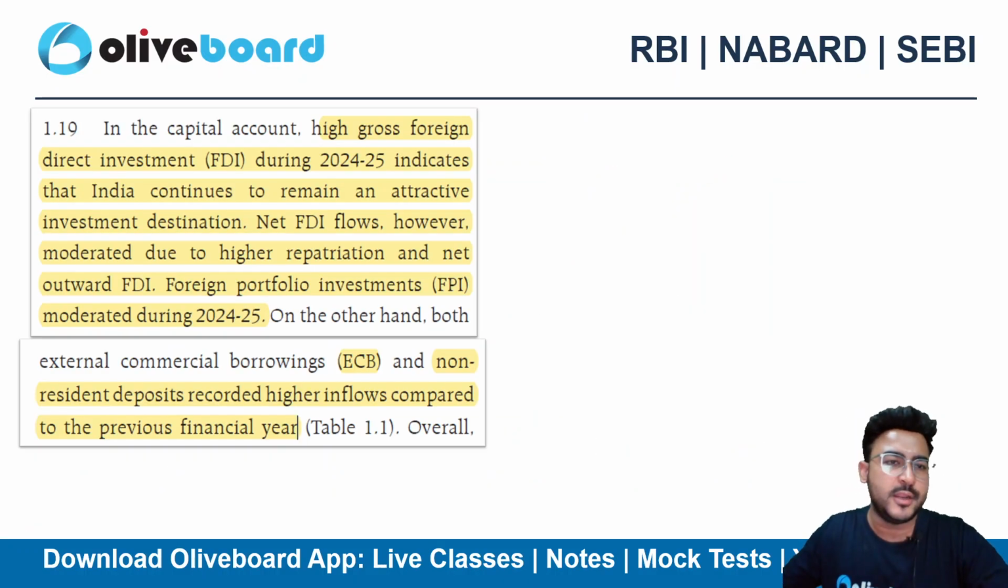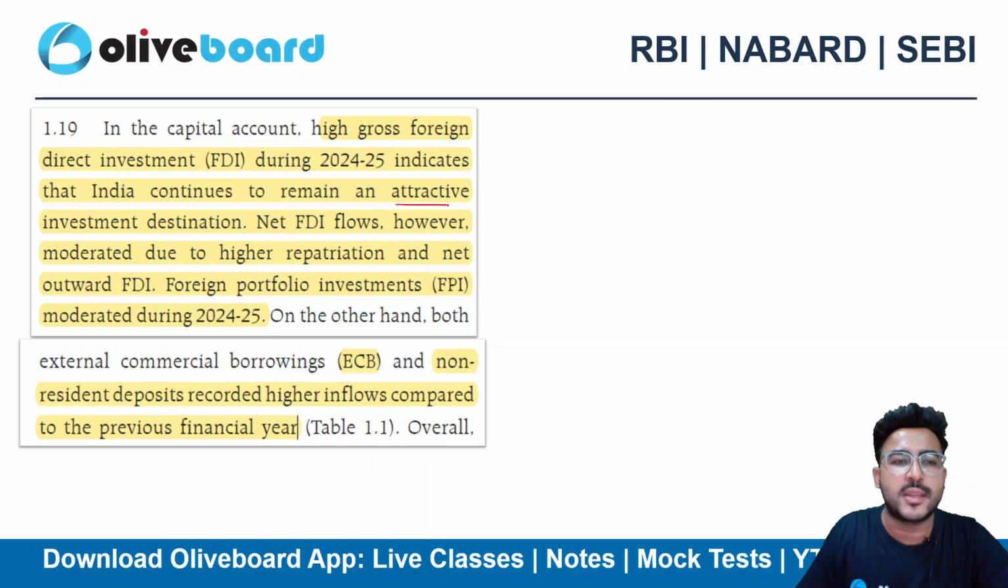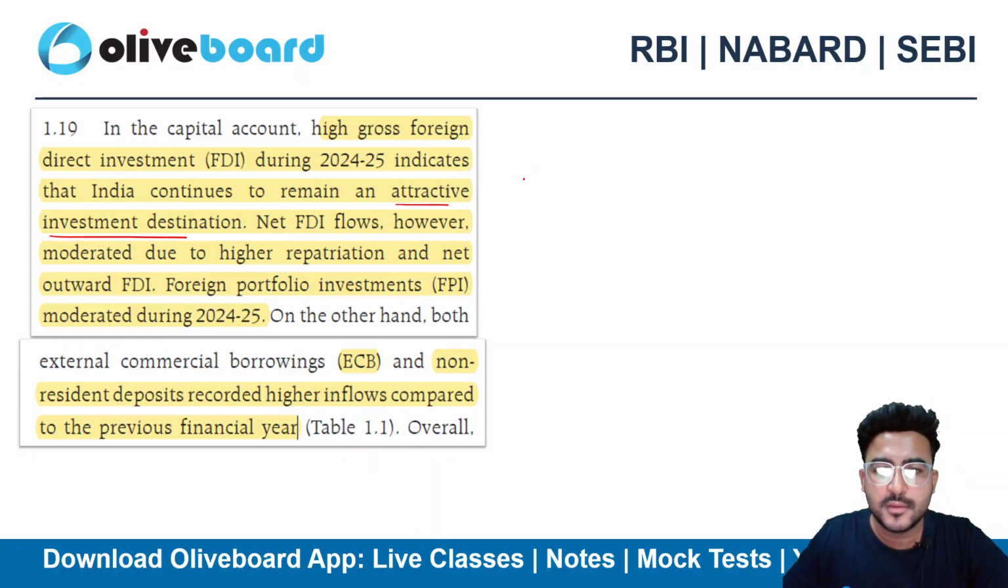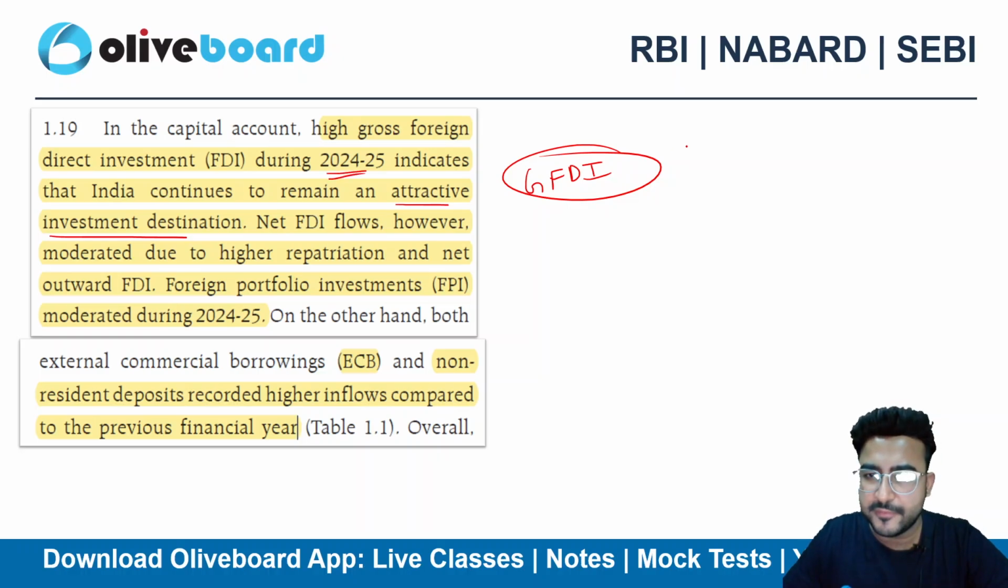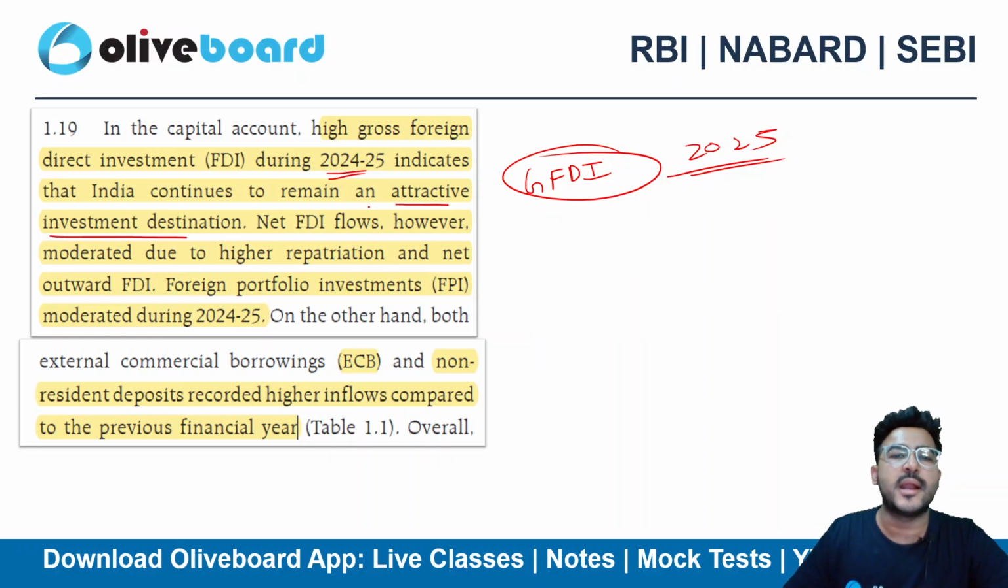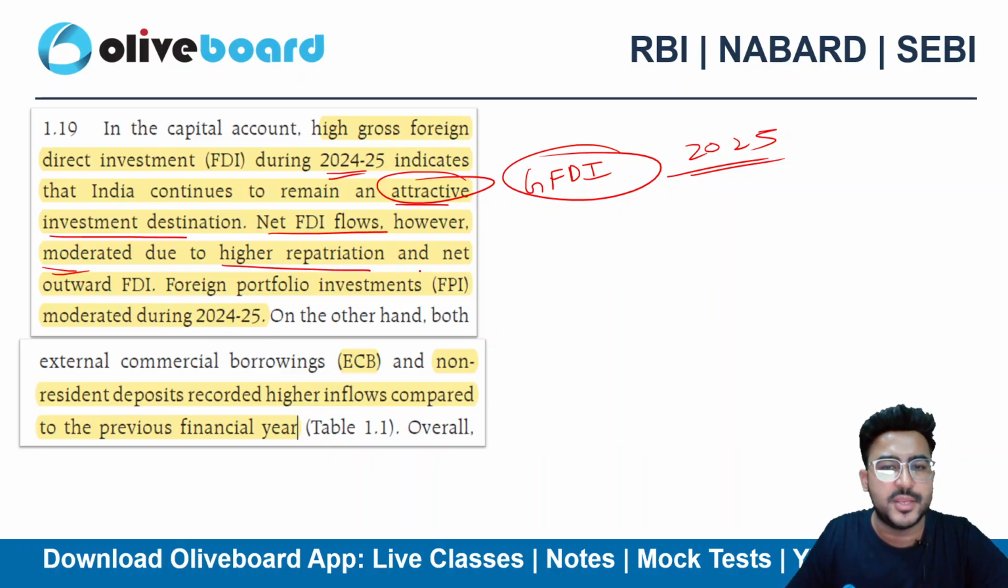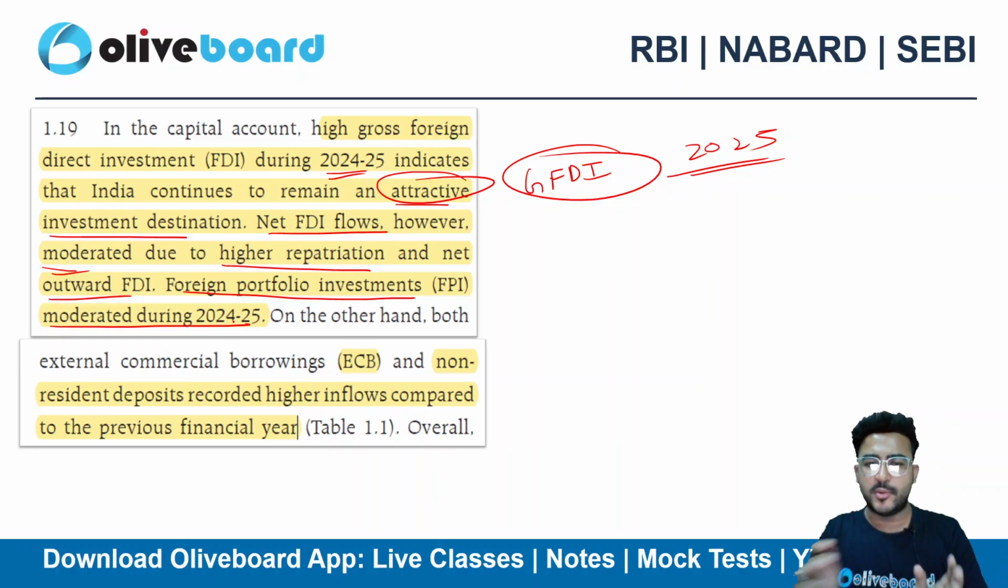Then high gross foreign direct investment during 24-25 indicates that India continues to remain an attractive investment destination. We were having a very high gross FDI during financial year 2025. However, net FDI moderated due to higher repatriation and net outward FDI. Foreign portfolio investment again moderated during 2025.